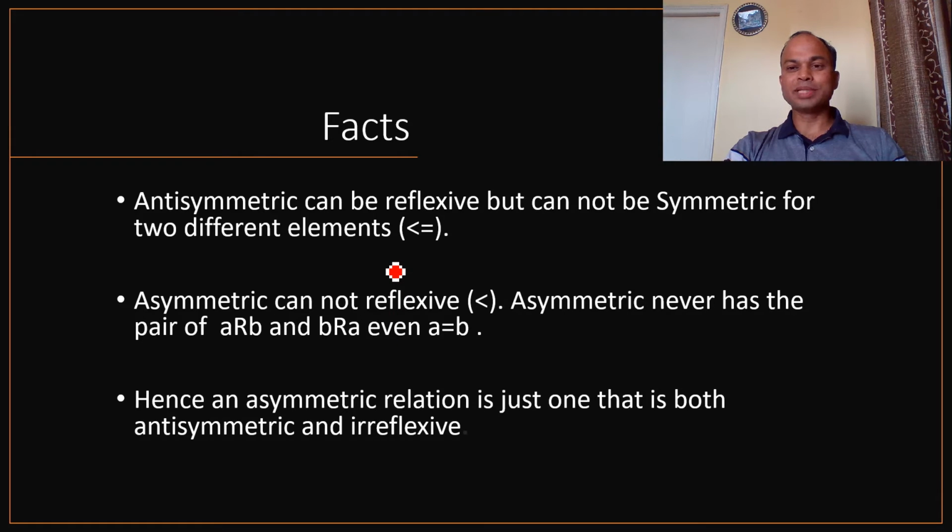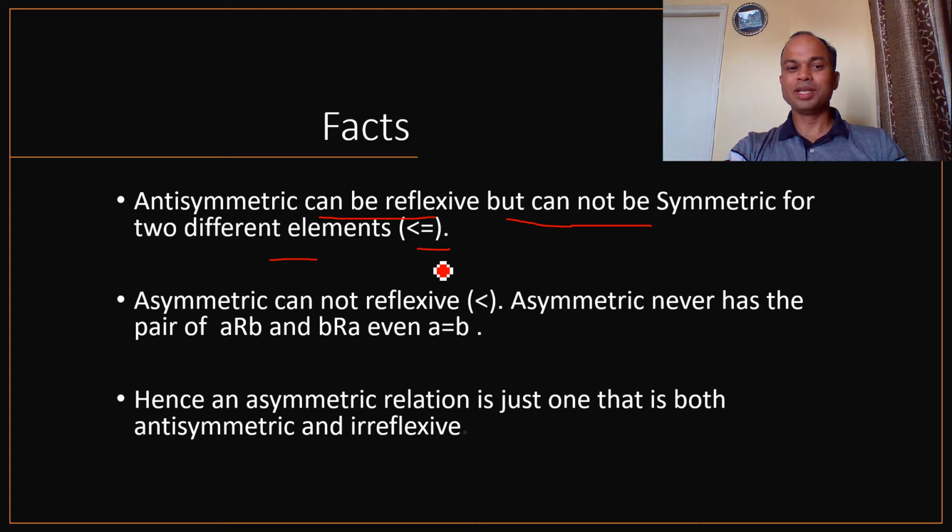Among the important facts, an antisymmetric relation can be reflexive but cannot be symmetric for two different elements. For this property, we take the example of less than or equal to. Less than or equal to is an antisymmetric relation, and it supports the reflexive property, I mean A less than or equal to A, we can write.